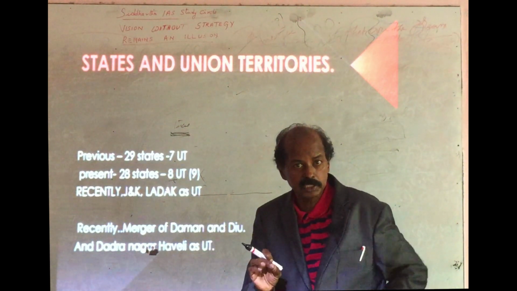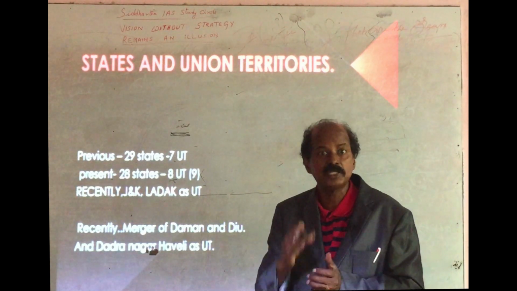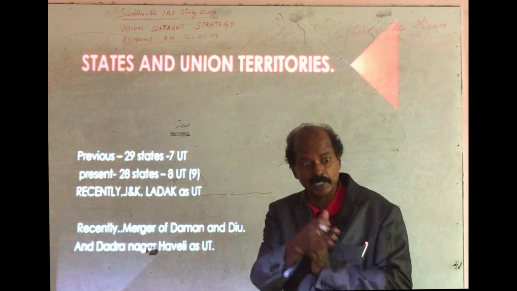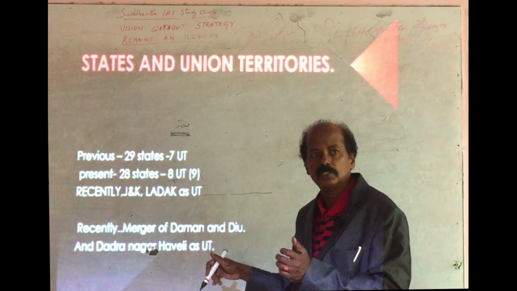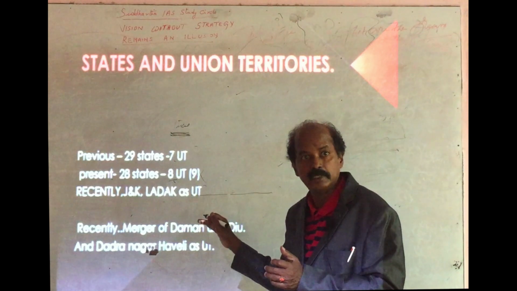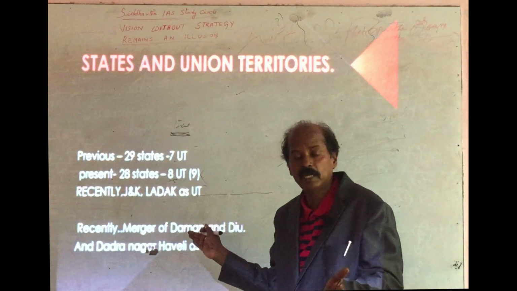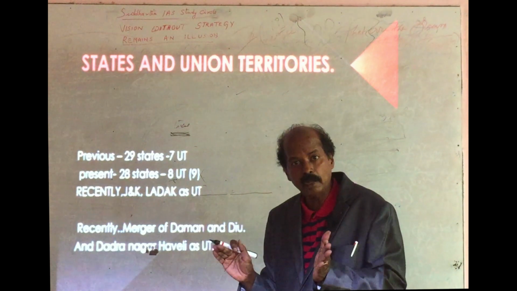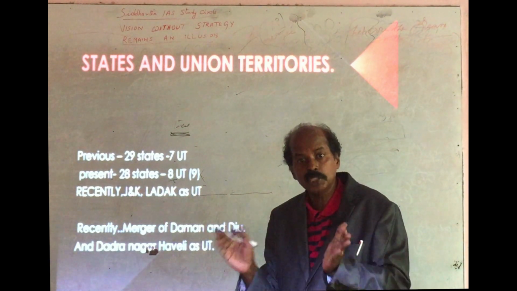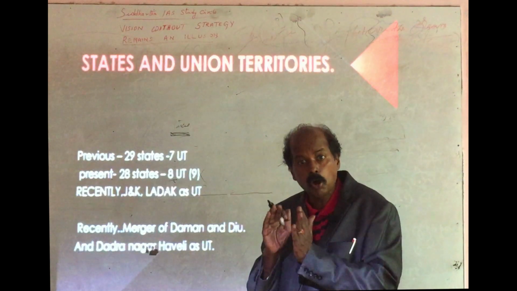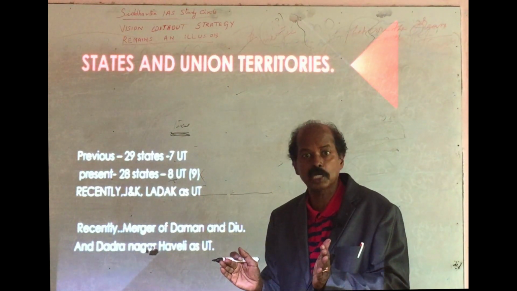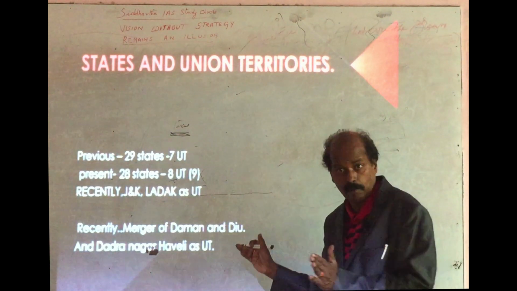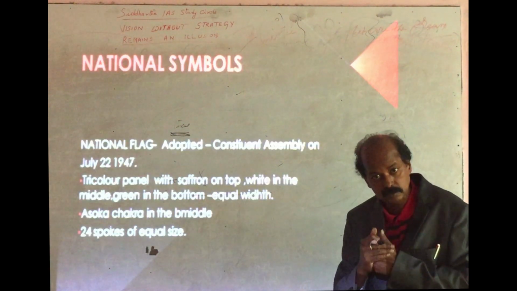Regarding states and union territories, you have to know where these states and union territories are located in India geographically. You have to see the Indian map and know very clearly how all these states and union territories are located geographically, because these are very important.